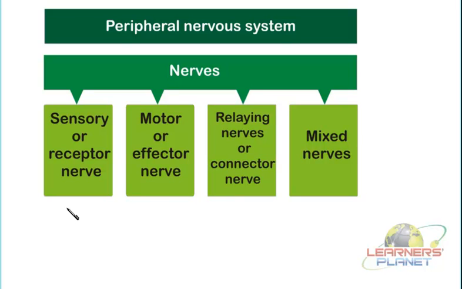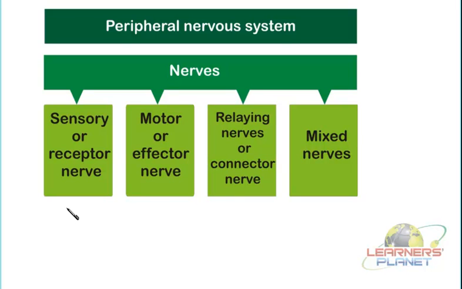Sensory, the one which is directly associated with the sense organs. Sense means it is going to recognize a particular stimulus. So are these nerves sensing something or receiving things? Basically the receptors are present in the sense organs.